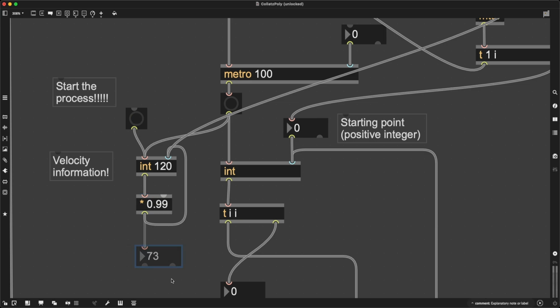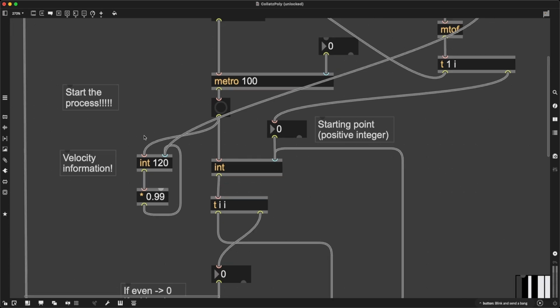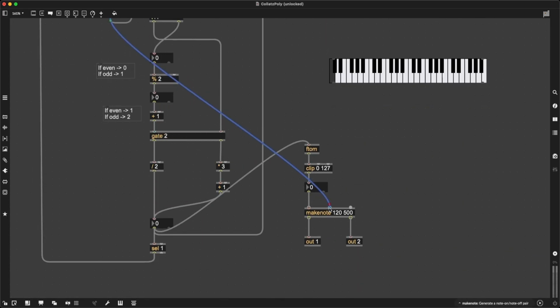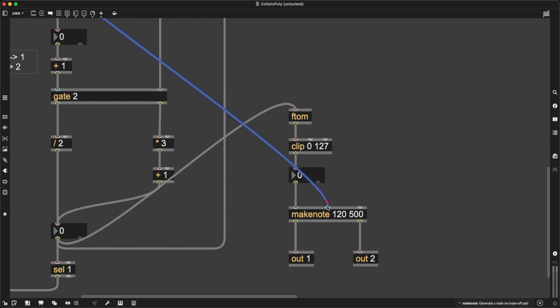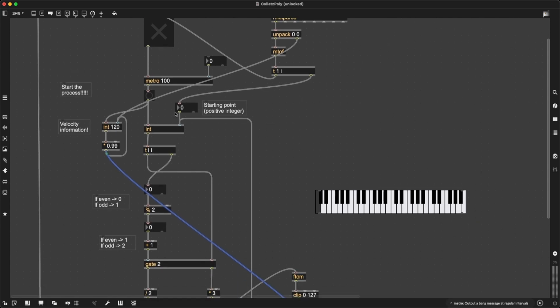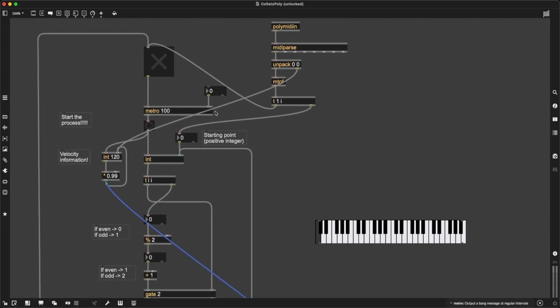0 point. Right, all right, well then I can take whatever velocity I have at that moment and plug it into the second inlet of makenote, setting the velocity, overwriting this 120 and setting it to whatever this velocity is. Okay, so that should solve the velocity problem. Well, not a problem, but the velocity feature.